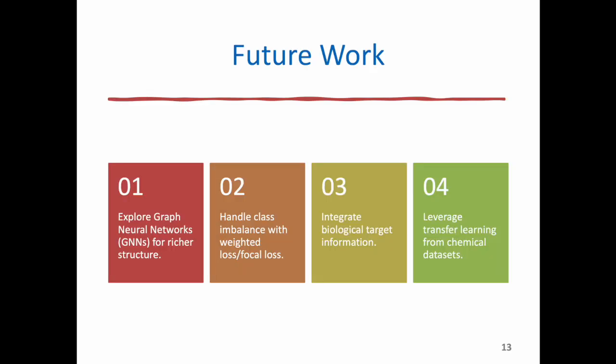There's plenty of interesting future work that I'd like to conduct. First and foremost, I'd like to explore graph neural networks, which can directly model molecular graphs instead of using fixed Morgan fingerprints. I would also like to apply techniques to address class imbalance, like using focal loss or weighted binary cross-entropy. I'd also like to integrate biological target information like gene or protein interactions. And lastly, experiment with transfer learning from larger chemical property datasets to improve rare side effect prediction.